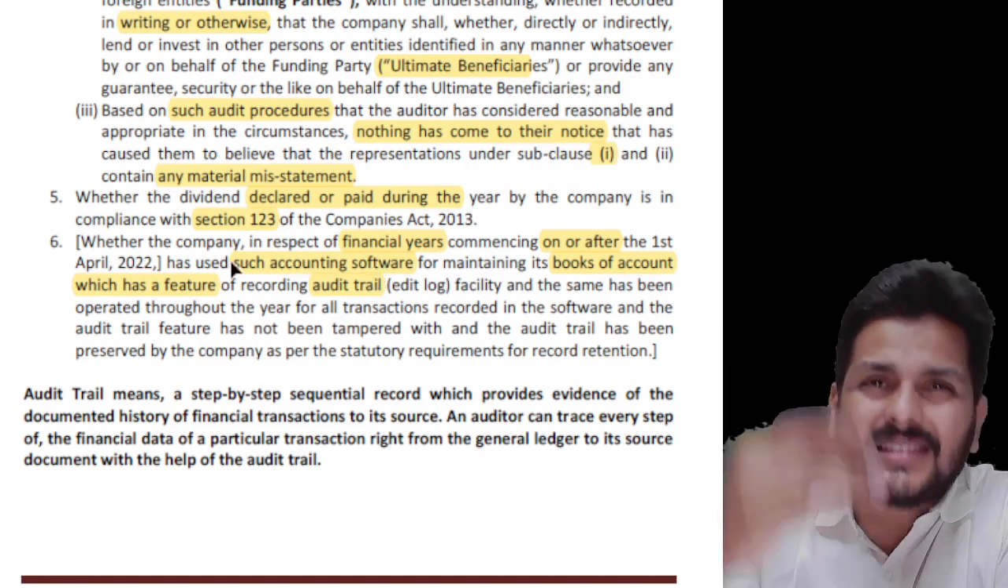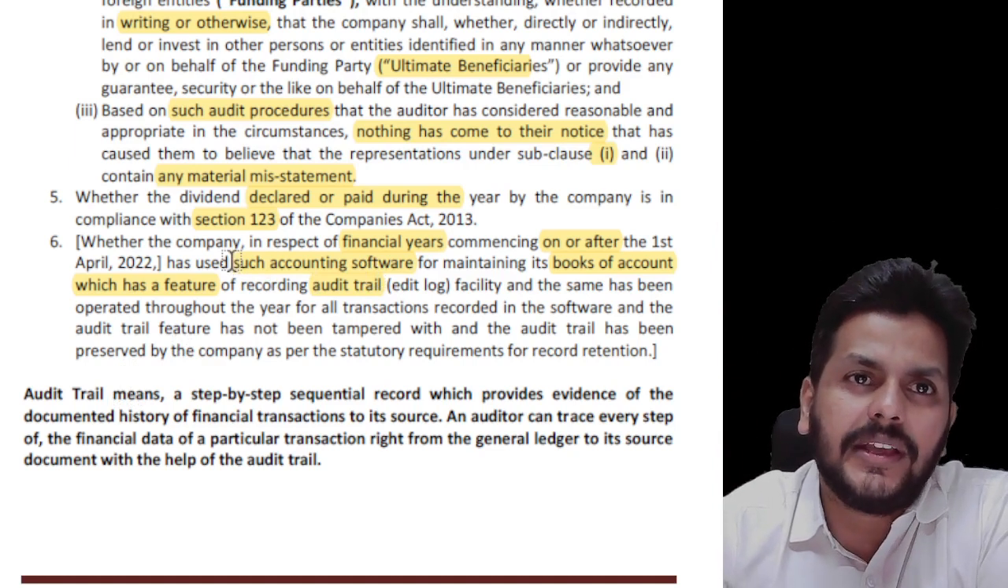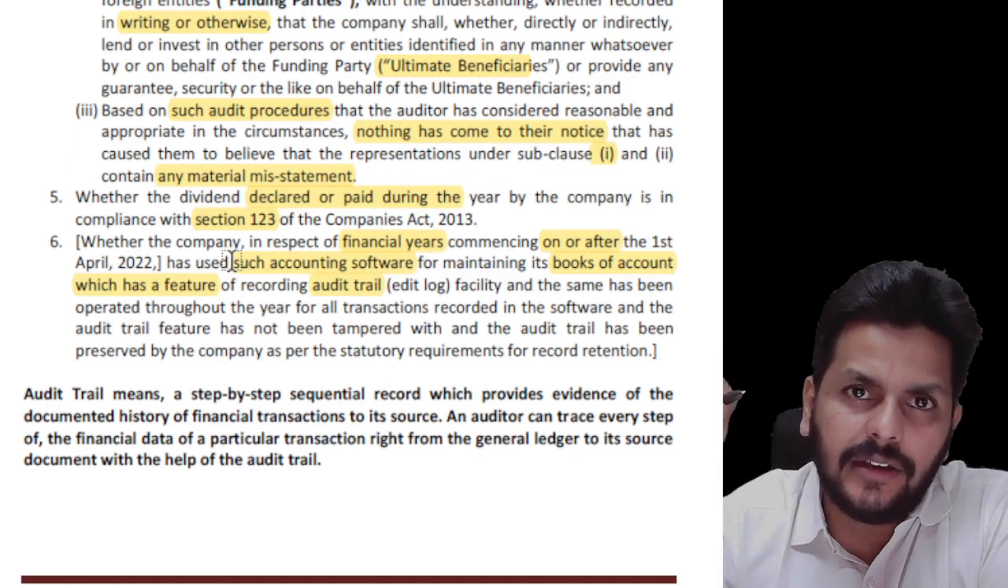Audit trail means a step by step record. Guys, when you see that a security guard is sitting at the entry of an apartment or a gated community, they maintain a register, right?